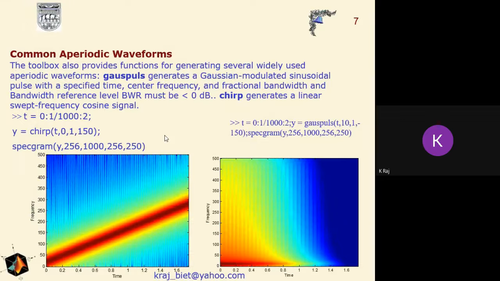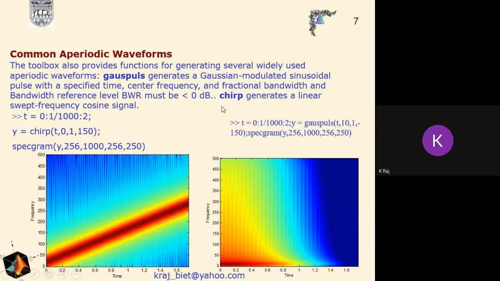In order to generate this, we have to utilize the gauspuls function, and it will generate a Gaussian modulated sinusoidal pulse with a specified time and center frequency, fractional bandwidth, and bandwidth reference level, that will be given as BWR. This is the function which we have used here, that is t is defined, and then we use the gauspuls function.